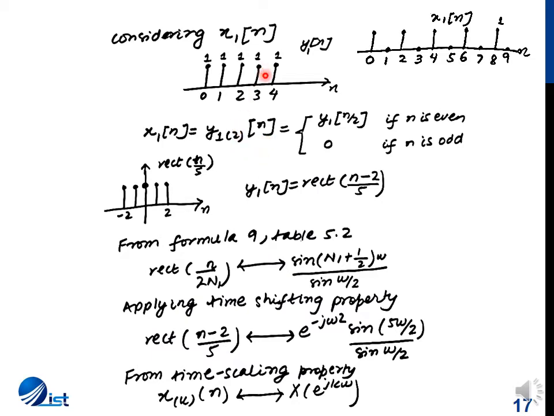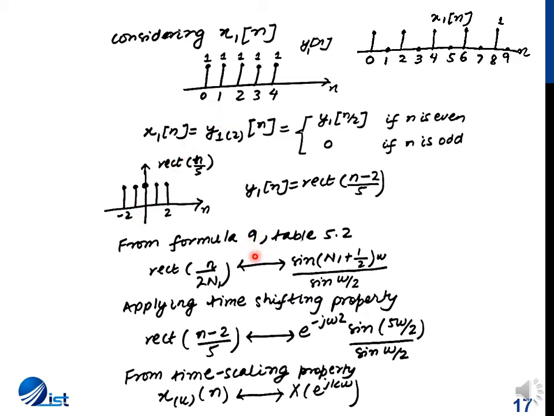Now if we consider y1[n], we can say that this function is a shifted gate function. For example, since this function has a width of 5 samples, if we had a normal rectangular gate function, we could have written it as rect(n/5). So this y1[n] is determined from this rectangular pulse, and it is shifted by 2 units to the right, because initially the point minus 2 is now appearing at 0 for the signal.